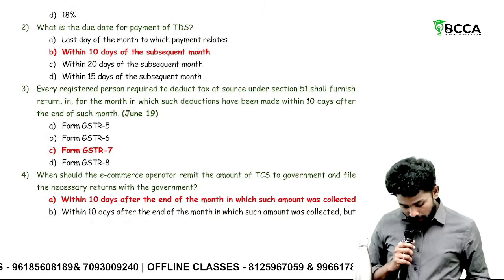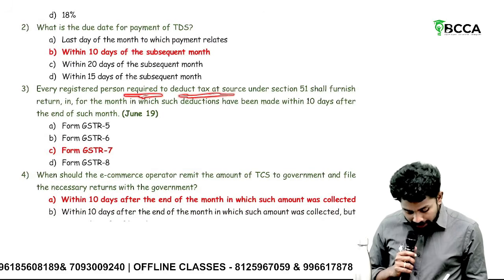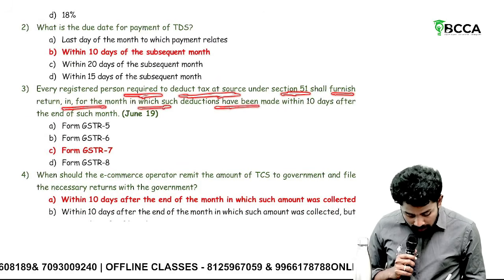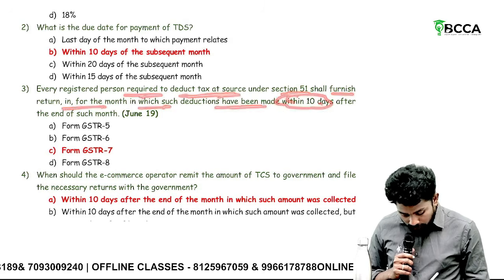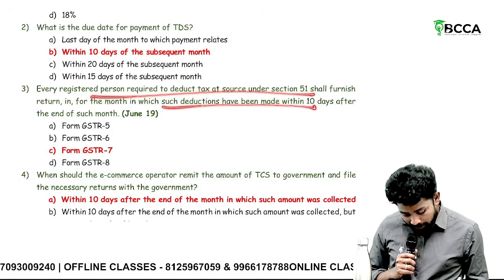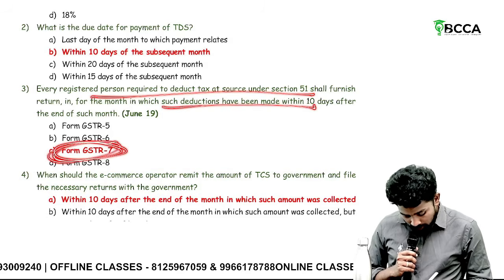Every registered person required to deduct tax at source under section 51 shall furnish a return for the month in which such deductions have been made within 10 days after the end of such month. Sir, TDS applicable person has to file within 10 days. Which one? GSTR 7.